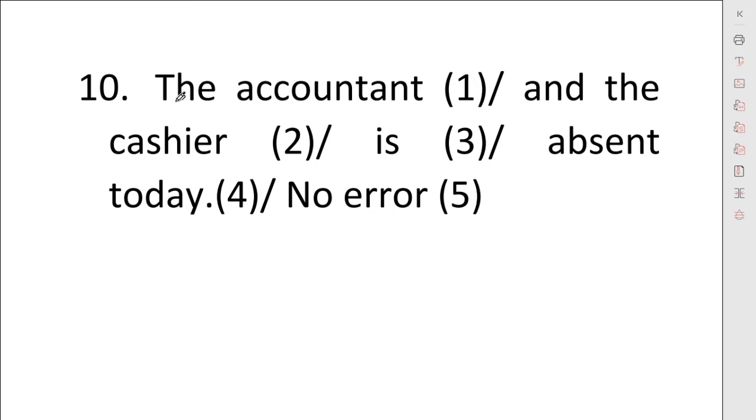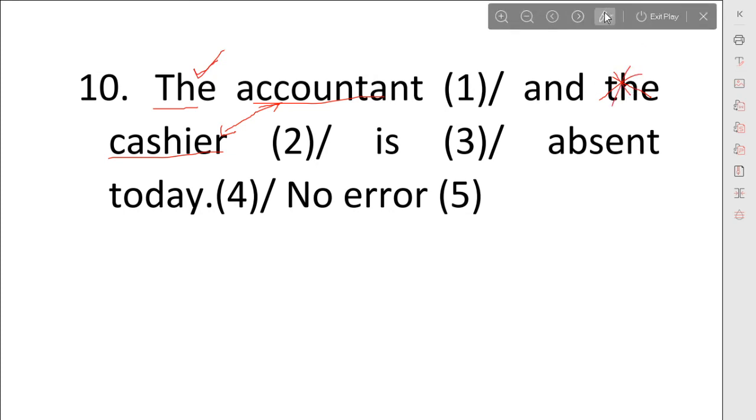Here you have to keep it in mind that if I tell you that there is only one "the" and this "the" is not present here, as in "the accountant and cashier is absent today," then it would be true. If there is only a single "the" and the words are used twice, accountant and cashier, then these two are the same person, meaning the work of accountant and the work of cashier is done by a single person. Okay, but here we have two "the"s.